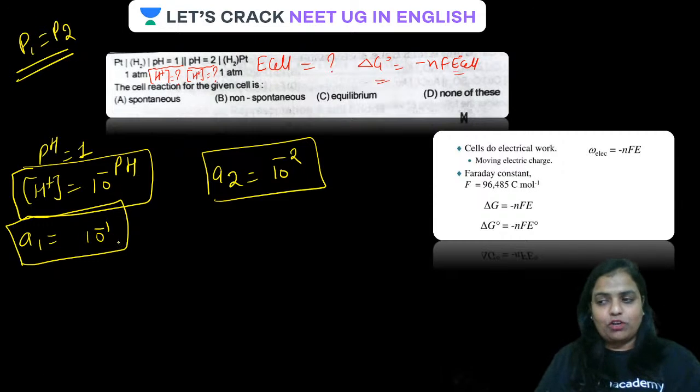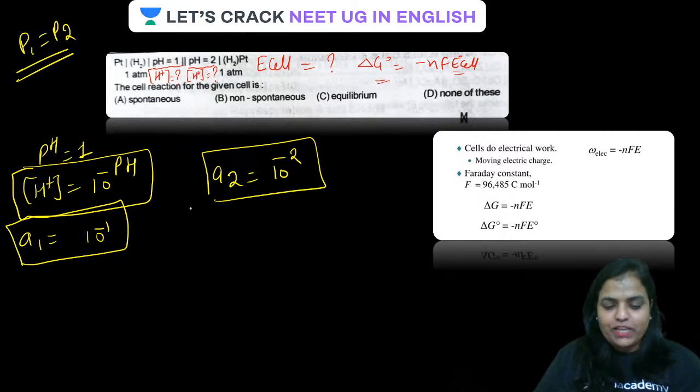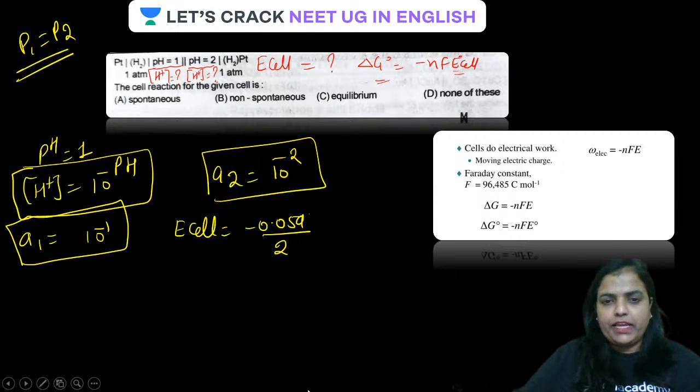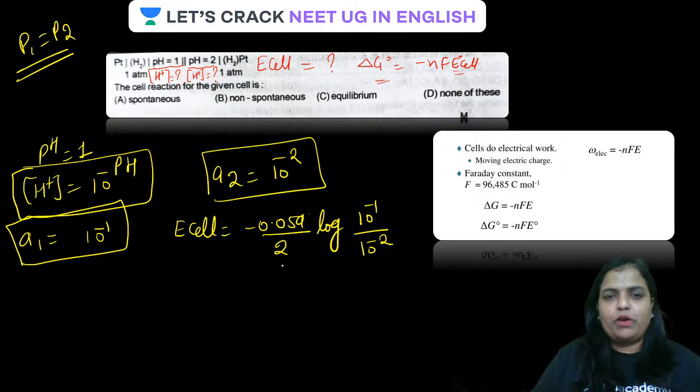Come on, if you have solved the question, do reply in the chat box. Okay, guys, let us apply the formula. The formula has to be E cell equals minus 0.059 upon 2, for hydrogen it is 2, then log a1, that is 10 raised to the power minus 1, upon a2, that is 10 raised to the power minus 2.